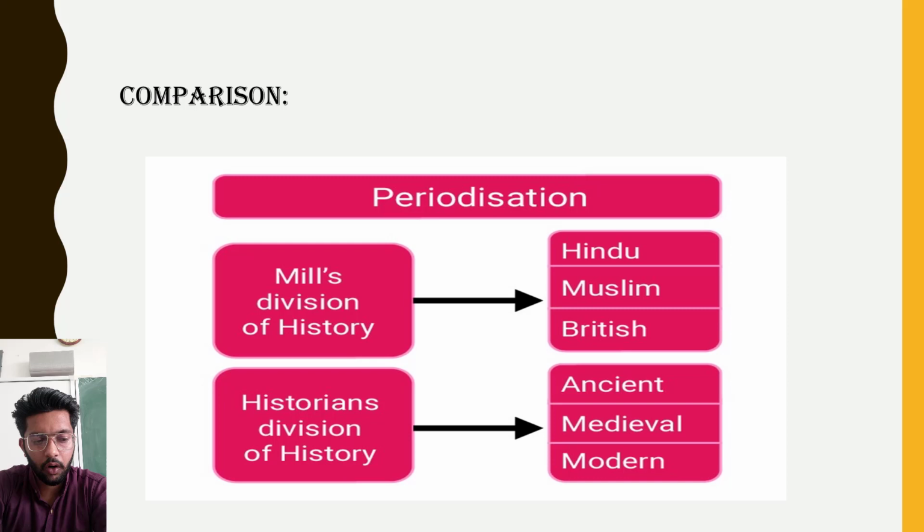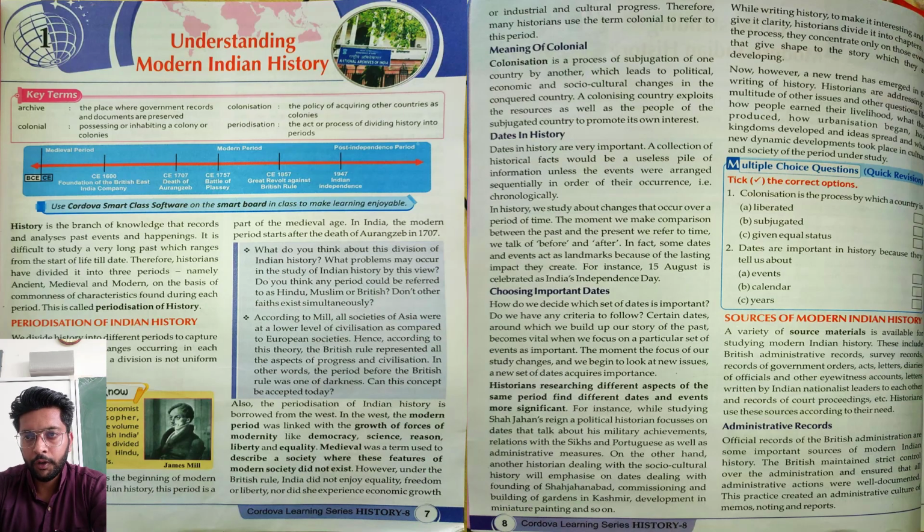Okay, so this is all when we study our chapter. This is the first page of your book. Understanding modern history. At first, there are four key terms: archive, the place where government records and documents are preserved; colonial, possessing or inhabiting a colony or colonies; colonization, the policy of acquiring other countries or colonies, as Britishers are following the policy of colonization. Okay, the Britishers were increasing their territories, they were acquiring other countries.